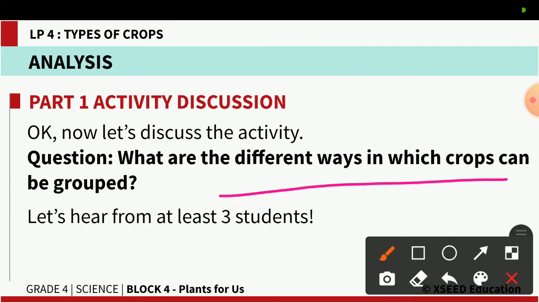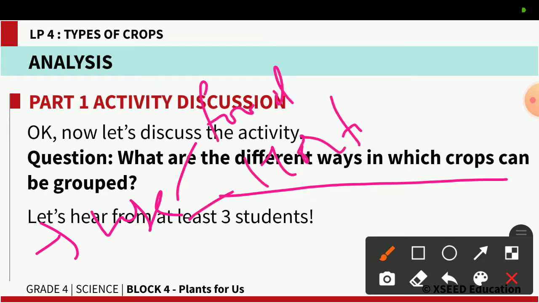Crops can be grouped based on their use, like food crops, horticulture crops, and then cash crops. So, based on the use, crops can be divided into these three types: food crops, horticulture crops, and cash crops.